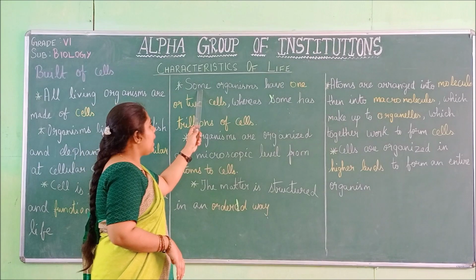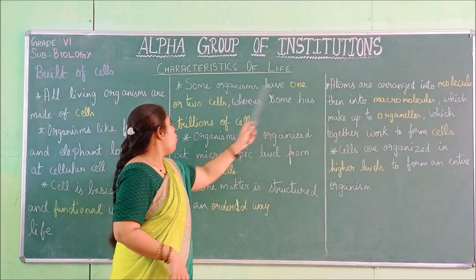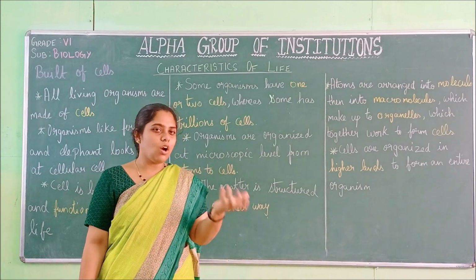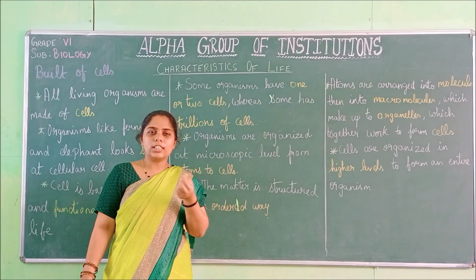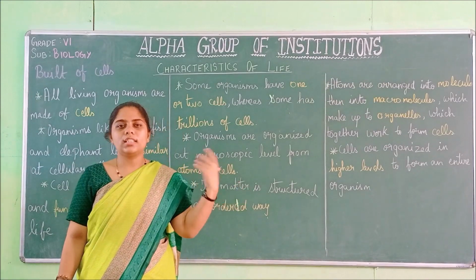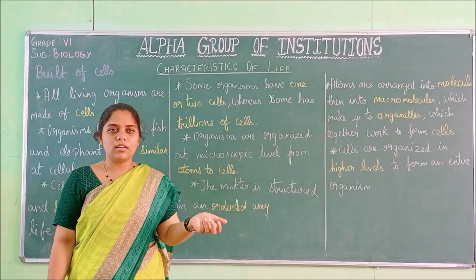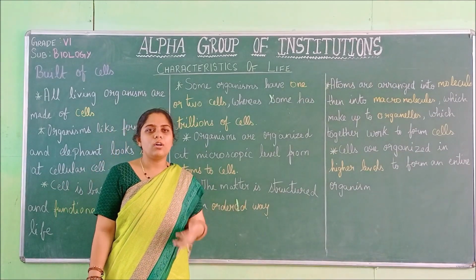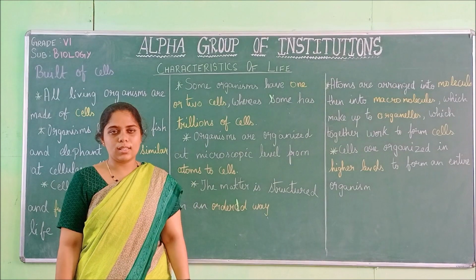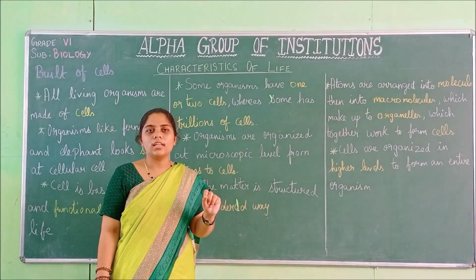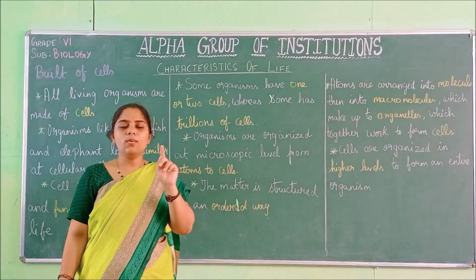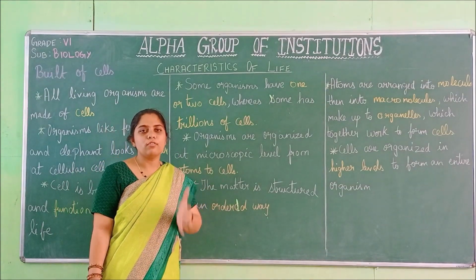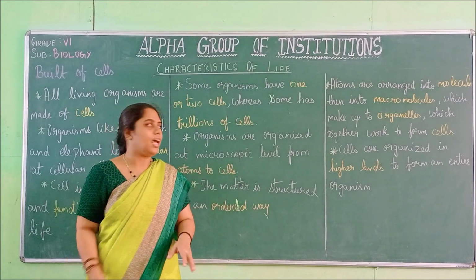Next, some organisms have one or two cells. The lower organisms that we cannot see with the naked eye, the small organisms that surround us, we can view only under the microscope. Such tiny organisms have only one or two cells, not more than that. With that cell itself, they do all the activities for life.